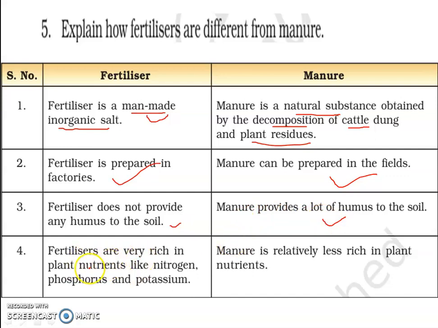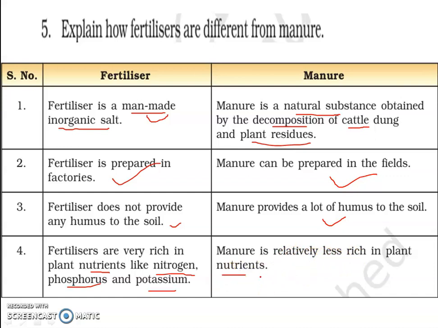Fertilizers are very rich in plant nutrients like nitrogen, phosphorus, potassium. So these are the nutrients which are required by the plant crops. That's why the fertilizers are prepared. Whereas manure is less rich in plant nutrients.